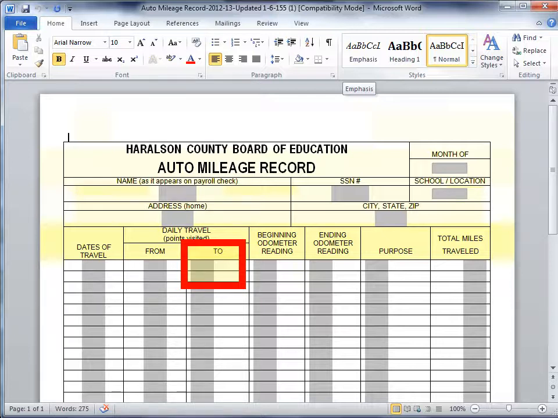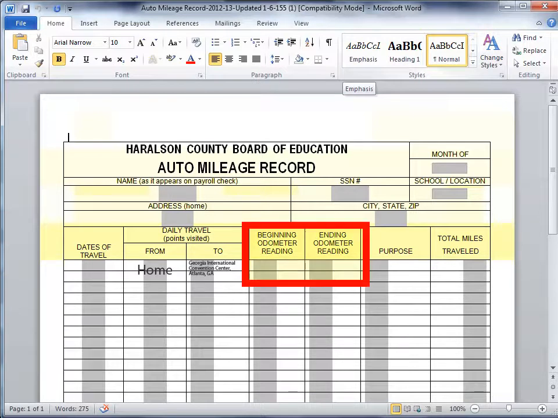If you are attending a meeting in Rome, Georgia, please state the specific building or organization, or complete address and Rome, Georgia, as opposed to just Rome, Georgia. In the previous example, Dr. Robinson was planning on attending the GATC conference. She would put home in the first from box, and Georgia International Convention Center, Atlanta, Georgia in the to box. The boxes will expand to fit the information you enter.